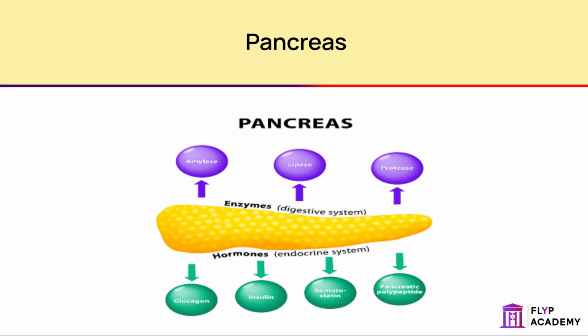Carbohydrase, protease and lipase enzymes are made by the pancreas. The carbohydrase enzymes produced by the pancreas are called pancreatic amylase. It's different to salivary amylase as it breaks down large sugar molecules into glucose, which can be absorbed into the bloodstream.